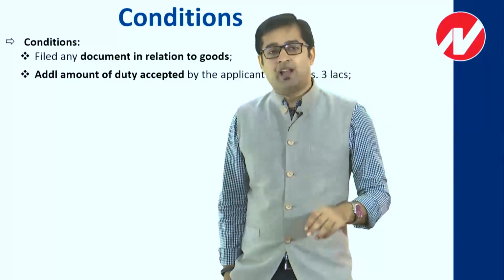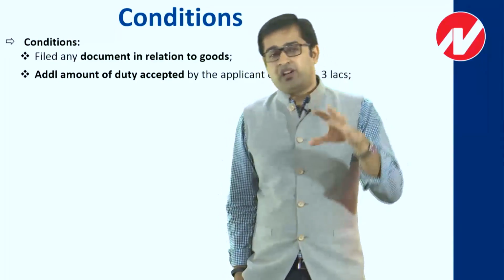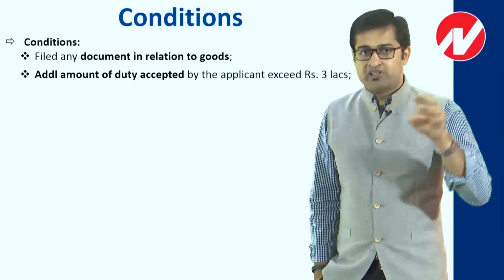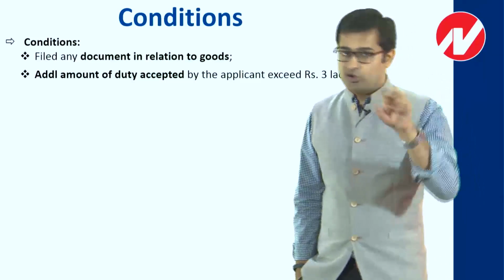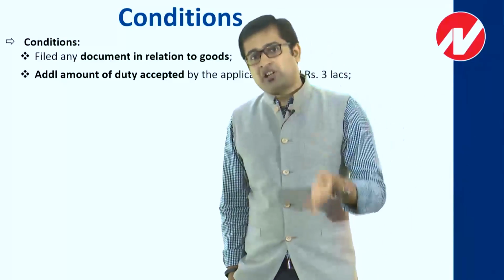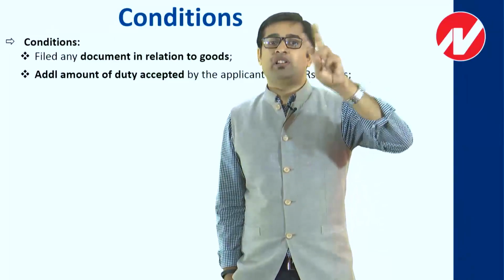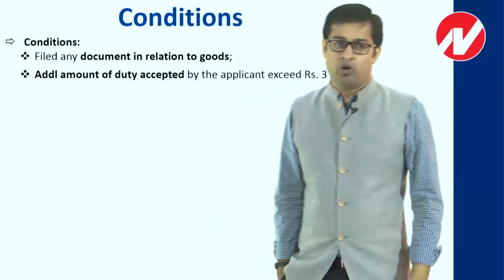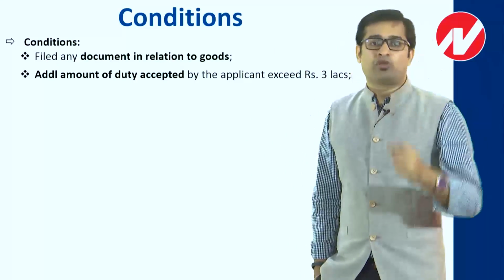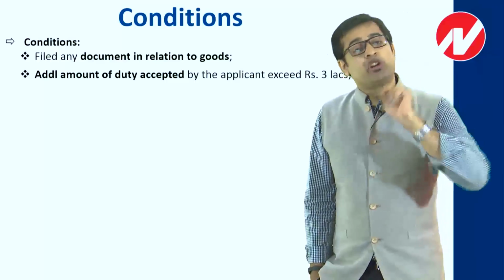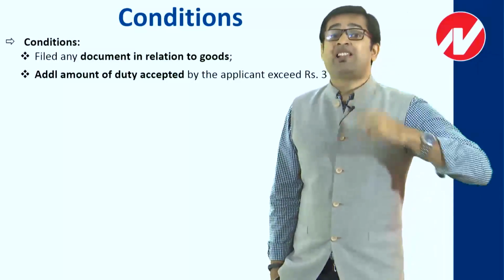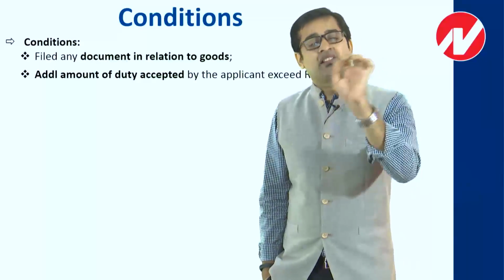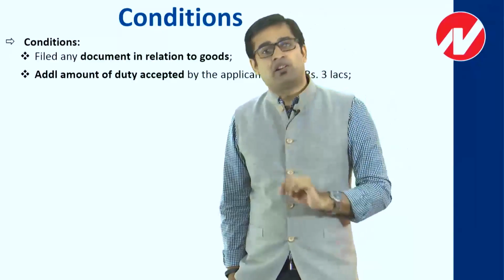And the second criteria is this. For example, I originally paid 10 lakh rupees and I got a notice saying that this assessment is not proper. So against that notice I approach the settlement commission. The additional liability that I am accepting is 20. So original 10 plus additional 20 I am accepting. With that I am applying to the settlement commission. So can I put it bluntly that I myself am accepting 20 lakh rupees extra, and I am asking the settlement commission to please help me settle my proceeding?